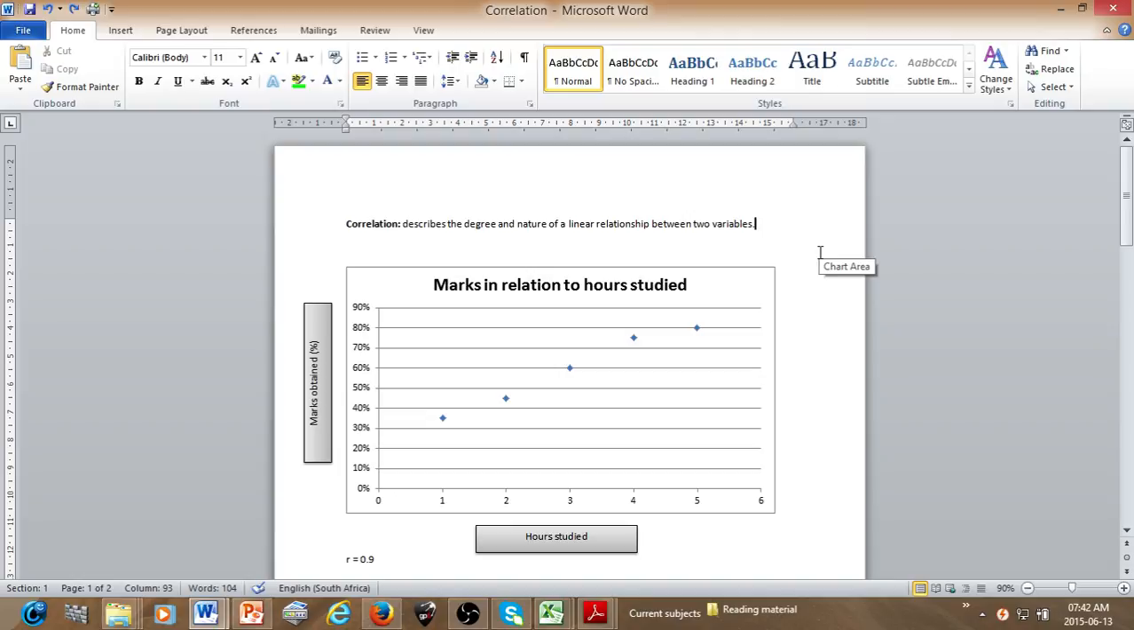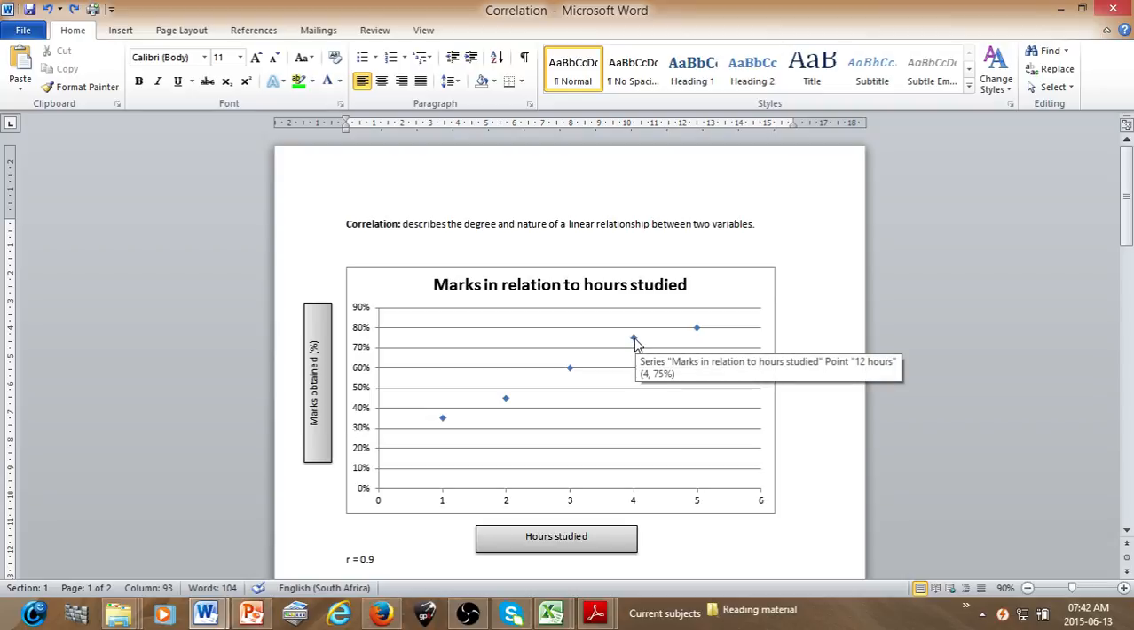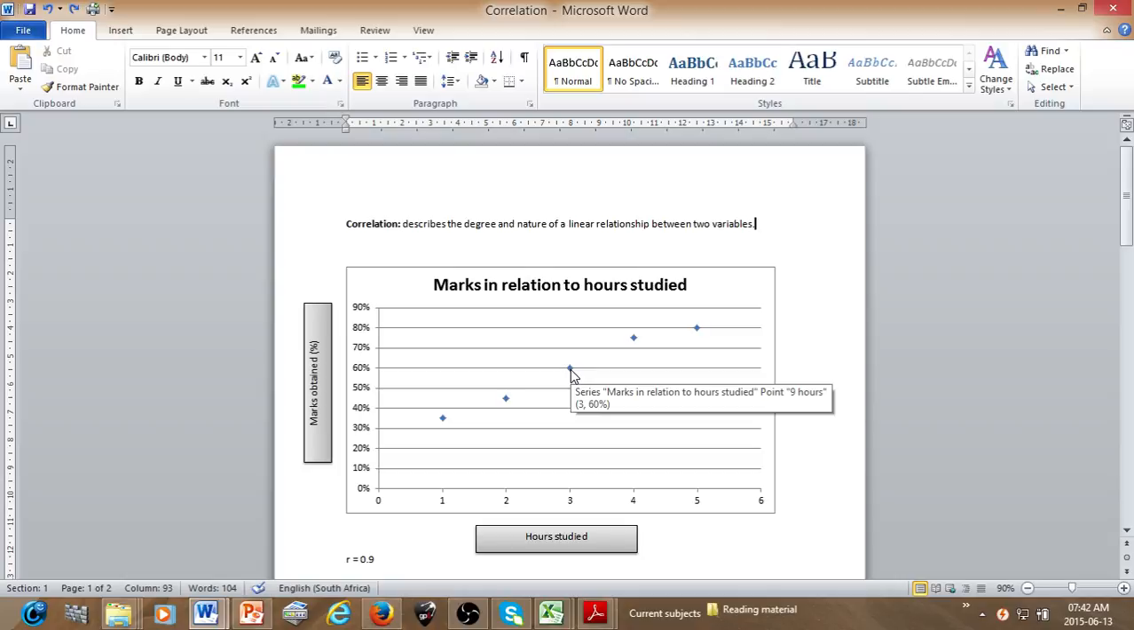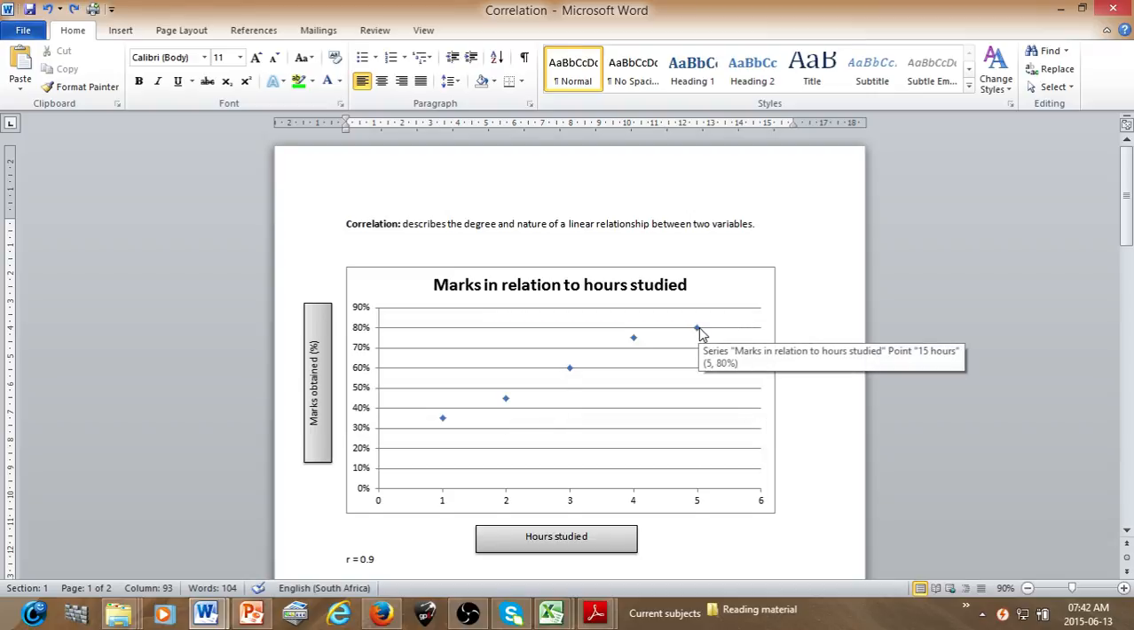And I wrote down, okay, one of the kids got 35% and he only studied for an hour. Then I went to another kid and he got 75% and he studied for 4 hours. Then another kid got 60% and he studied for 3 hours. This kid got 45%, he studied for 2 hours. This kid got 80% and he studied for 5 hours.